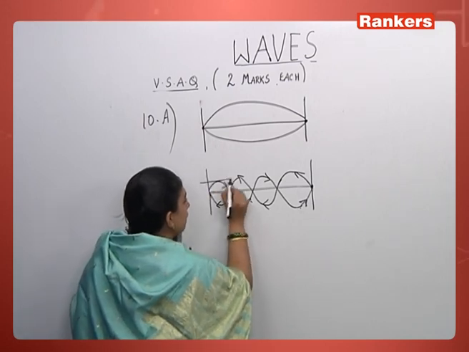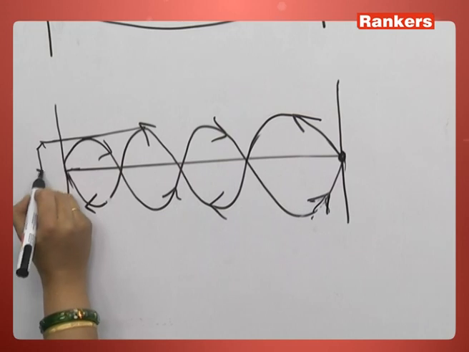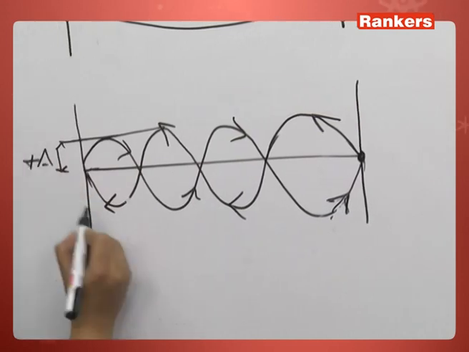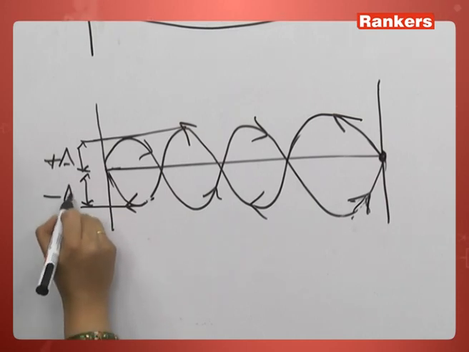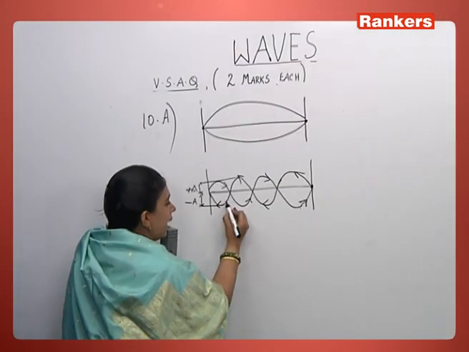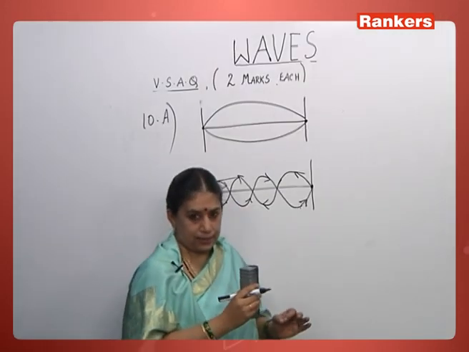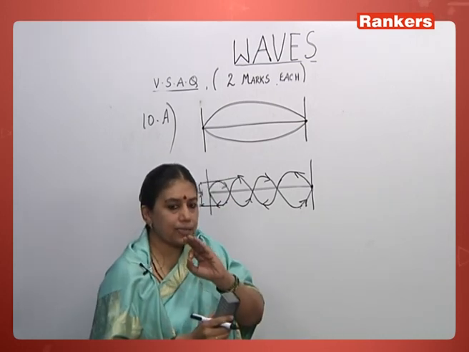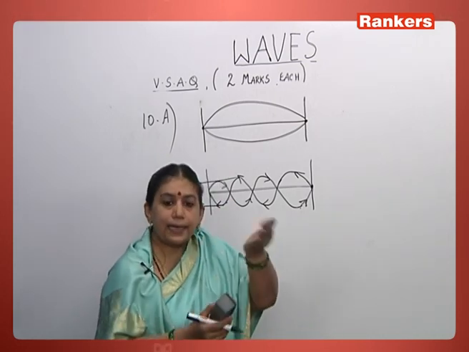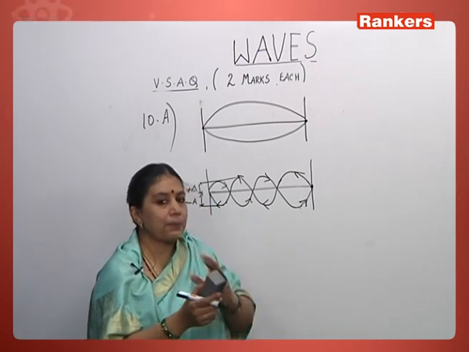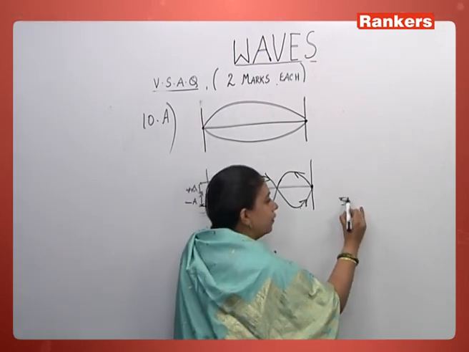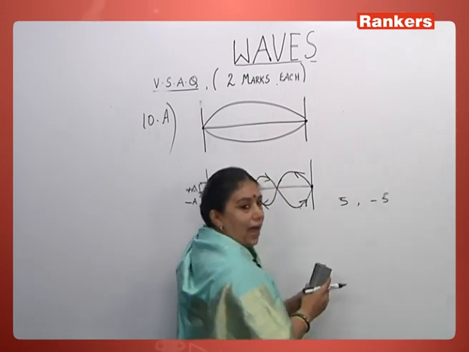That means, if this is plus A, this should be minus A. Means usually amplitude and displacement are vectors. So the negative sign does not indicate value. It only indicates opposite direction. Whenever we take vectors, like for example in scalars, when I tell 5 and minus 5, value changes.